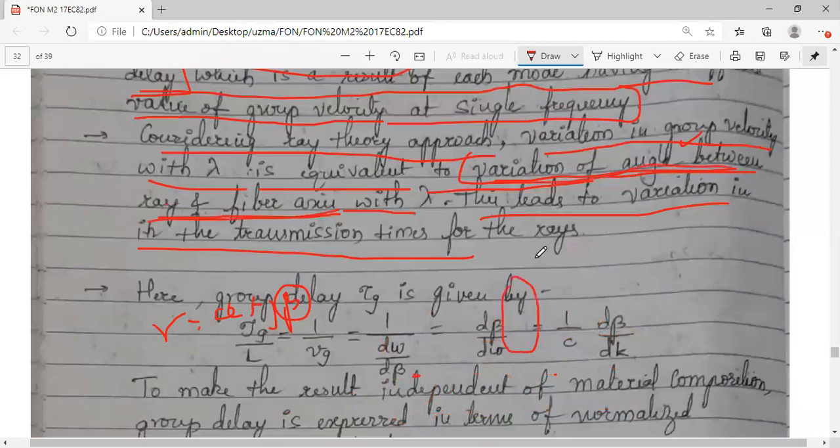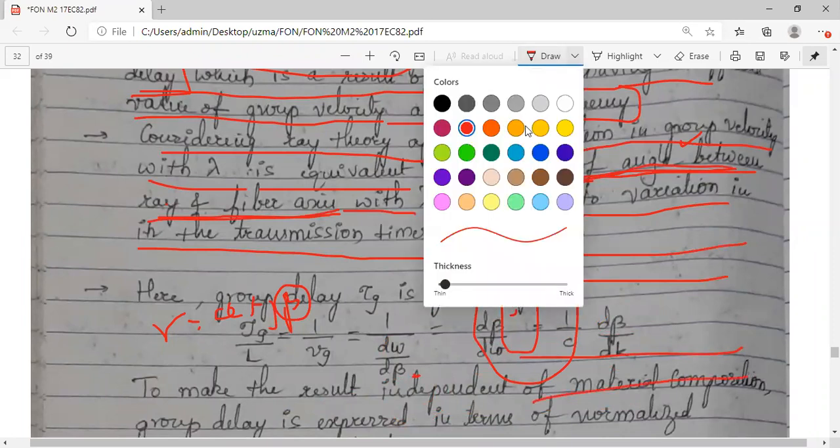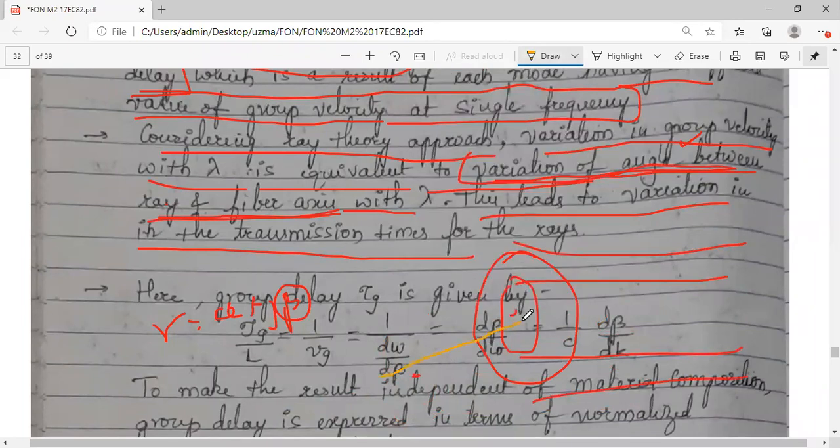If this is your optical fiber, let me take only two rays and show you. This is your core, this is your cladding. Now taking one ray, this is your ray, this is your fiber axis. Assume that it undergoes a refraction and it will hit here, and the condition is met, that is phi c, the critical angle.